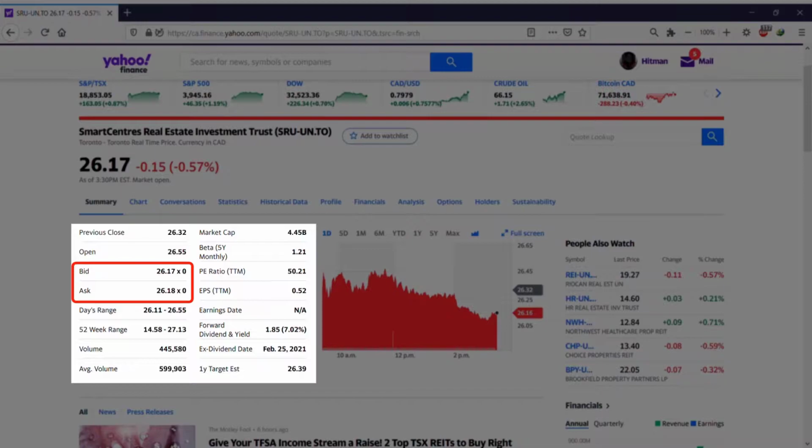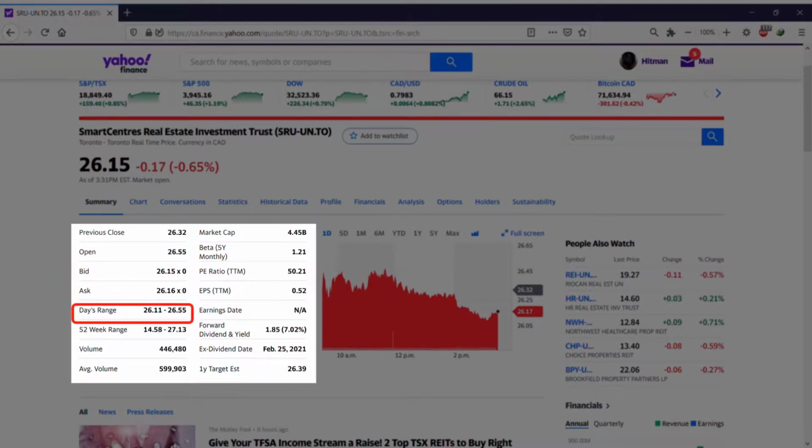Bid and ask: bid is the highest amount that a person is willing to pay for buying a stock, and ask is the lowest price that someone is willing to accept to sell the stock. That's the bid and ask. As you can see, it doesn't show the size. That x sign that you see, 26.17 x 0, means Yahoo doesn't show the bid size and ask size because it's not up to date. It has a little bit of delay, a minute or two, whatever.